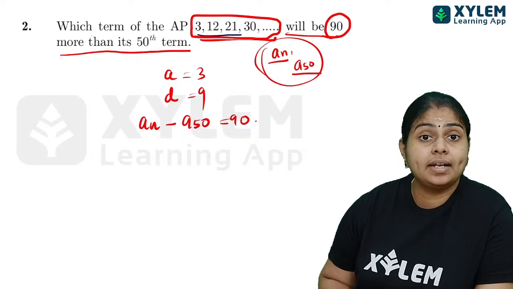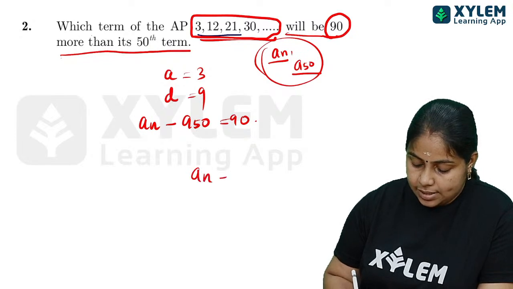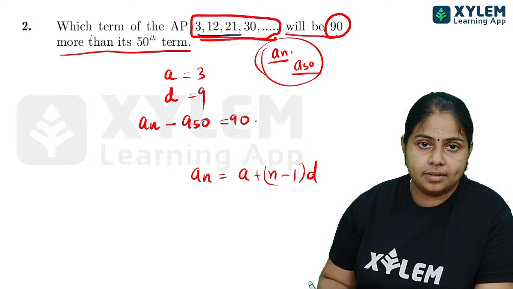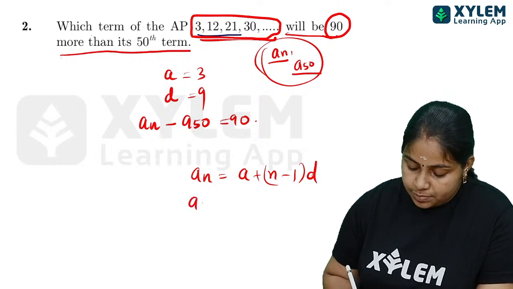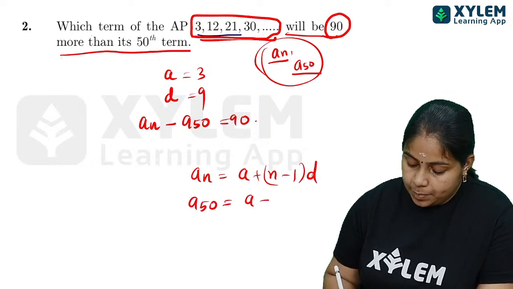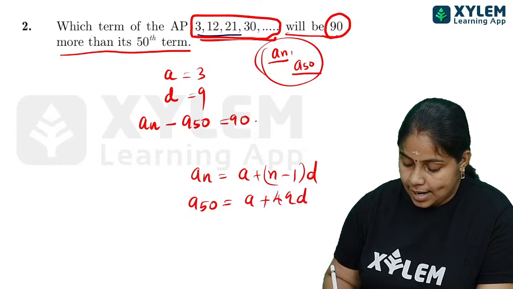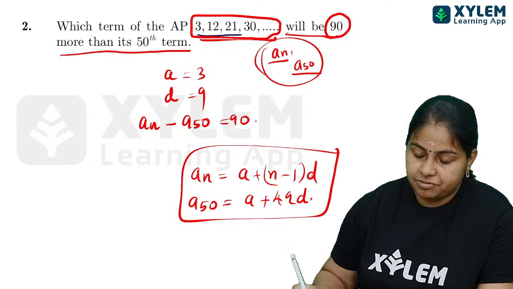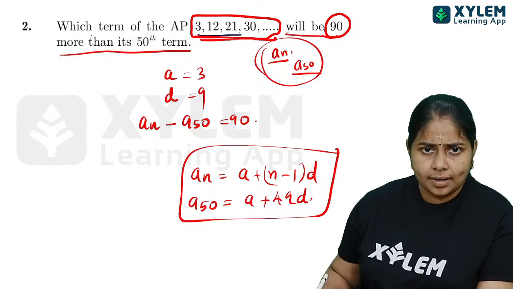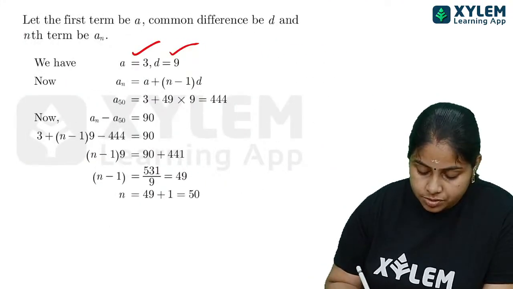And how would you write the nth term? Nth term, an is equal to a plus n minus 1 into d. ഇങ്ങനെയല്ലേ നമ്മൾ എഴുതുക nth term. Okay. And 50th term means a50 is equal to a plus 50 minus 1. അപ്പോൾ എത്രയാ? 49d അല്ലേ? So this is what nth term and a 50th term. Okay, clear ആണല്ലോ?